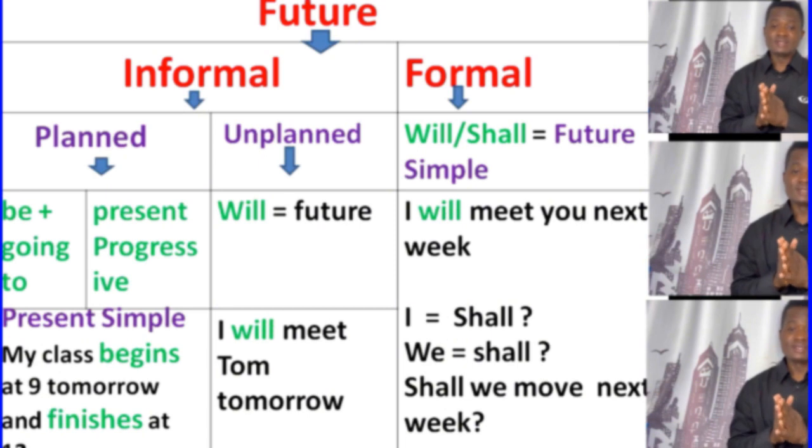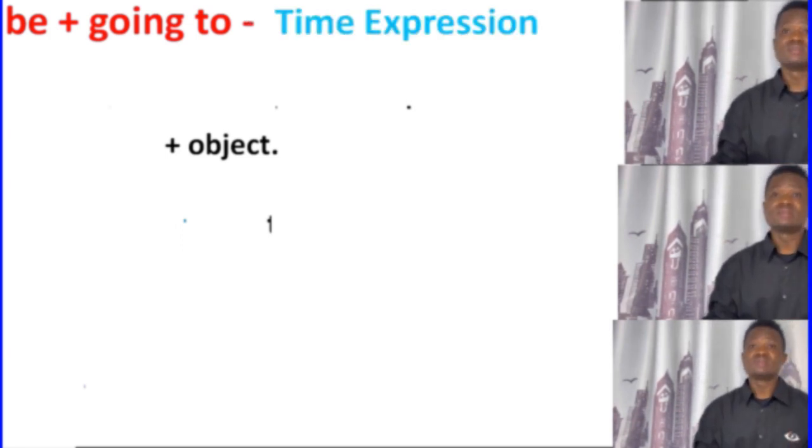All right. Okay, so let's go, guys. Be plus going to. We have used be plus going to to talk about the future. Mostly we use it with a time expression. But we can also use be going to without a time expression. All right. Okay, guys, let's go.